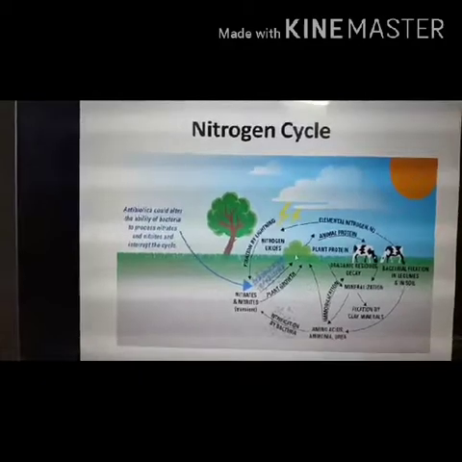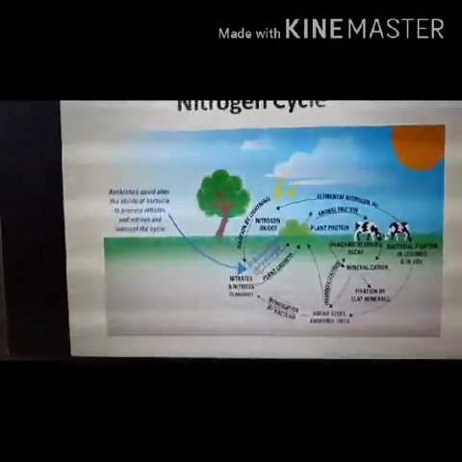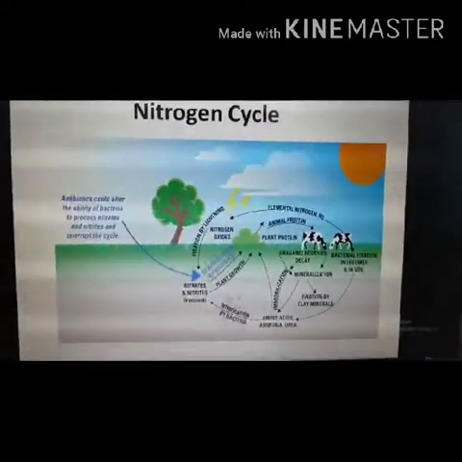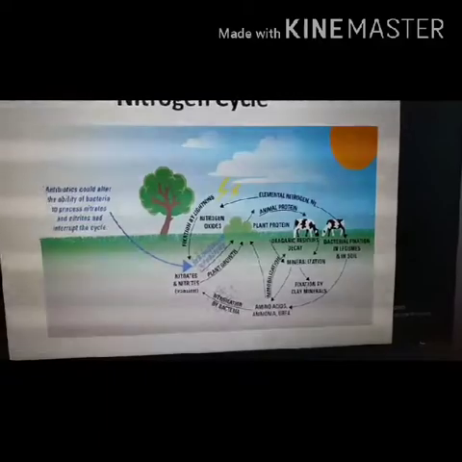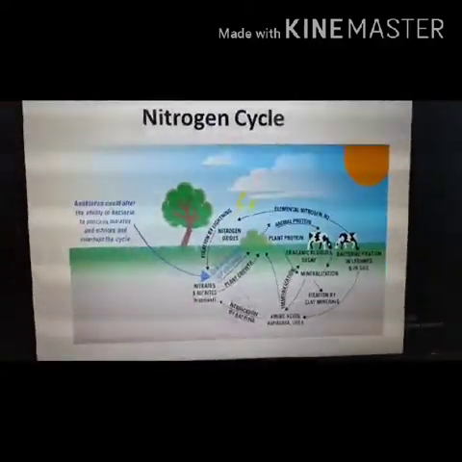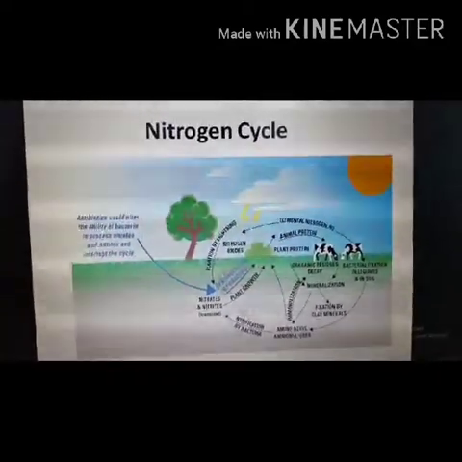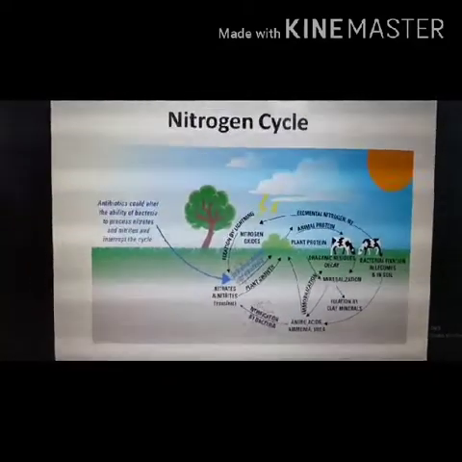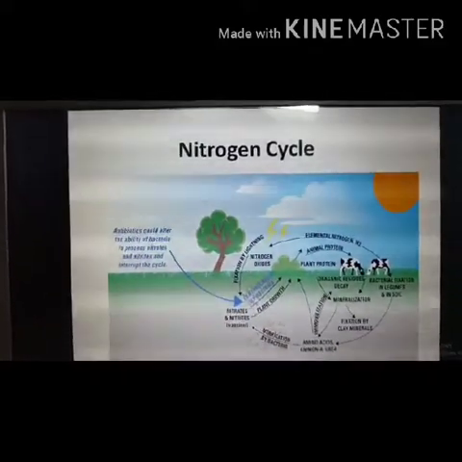So once again, let me tell the cycle. The elemental nitrogen gets converted into nitrate compounds by lightning or by the bacteria present in the leguminous plants, and that nitrate is absorbed by the plants. That means nitrogen comes from the soil to the plant, and the plants are eaten by the animals, so it gets converted into animal protein.